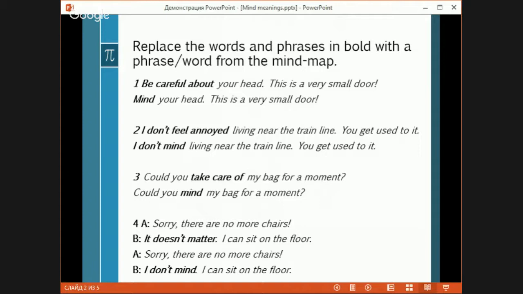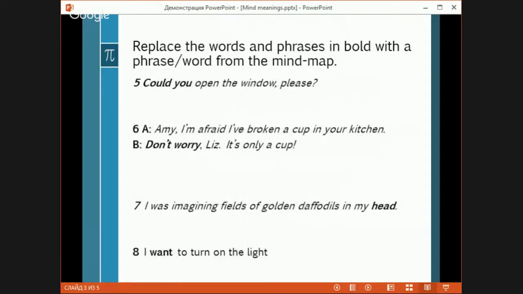But we need to use the person before this phrase if we say mind, or we say it doesn't matter. So either it doesn't matter or I don't mind, not a mix of these two phrases. Let's look at the next one. Please read them.